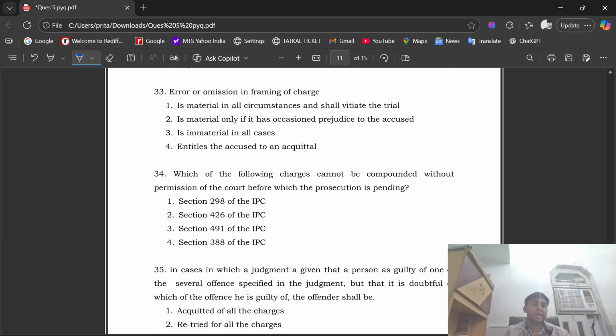Question number 33. Error or omission in framing of charges. Option one, is material in all circumstances and shall vitiate the trial. Second, is material only if it has occasioned prejudice to the accused. Option number three, is immaterial in all cases. Option number four, entitles the accused to an acquittal. The right option is option number two, that is material only if it has occasioned prejudice to the accused.